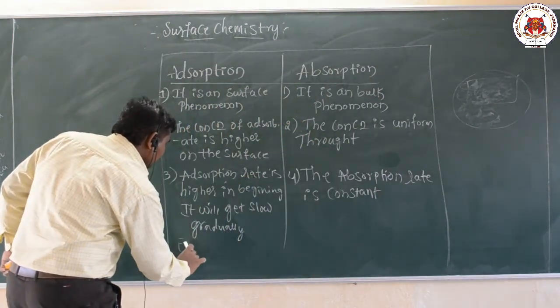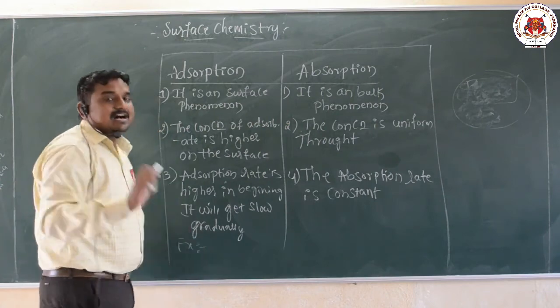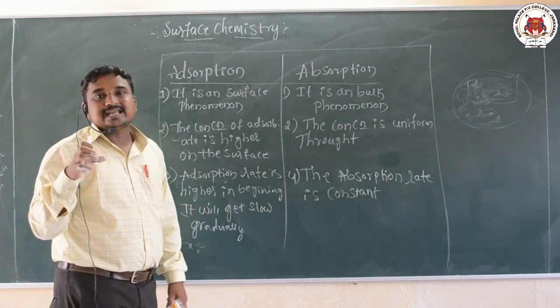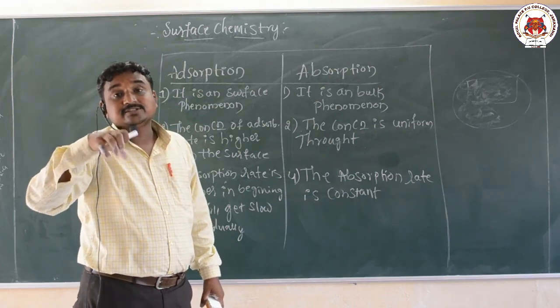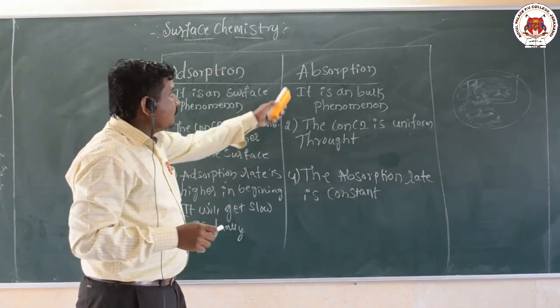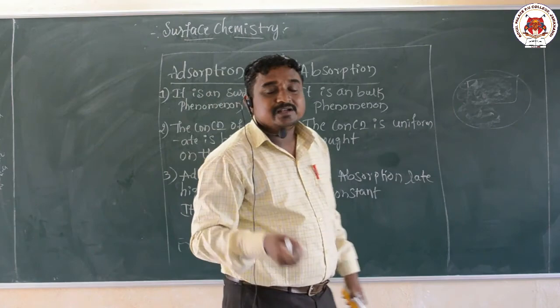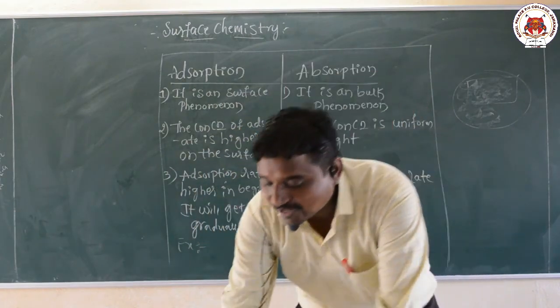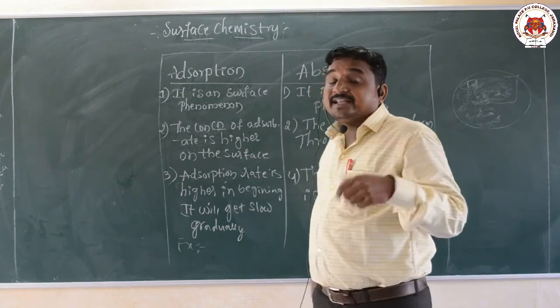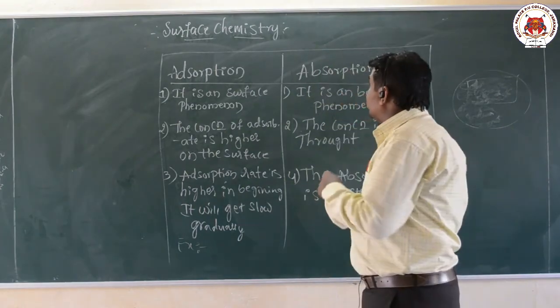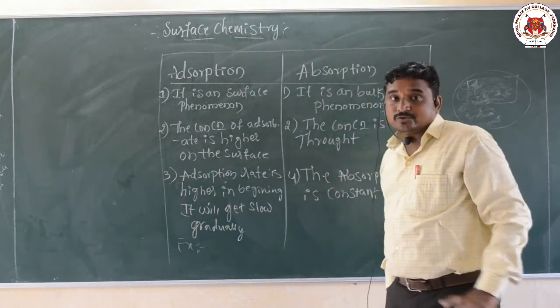Next I will directly give examples. An example of adsorption is ammonia gas getting adsorbed on the surface of charcoal. For absorption, I have already given the example of a piece of sponge. When we dip it into water, the water enters into the sponge. So this is an example of absorption.